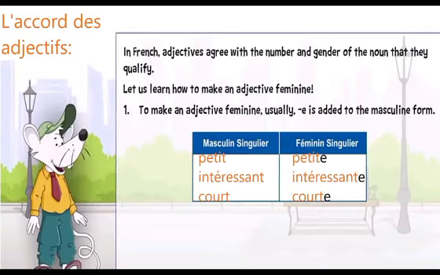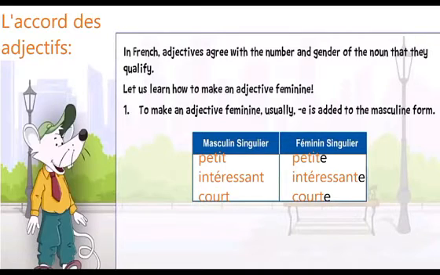As we all know, when we add e at the end of the masculine, it becomes a feminine. Means if we add e at the end of any noun, it becomes a feminine. Like these examples. Masculine becomes feminine after adding e at the end.